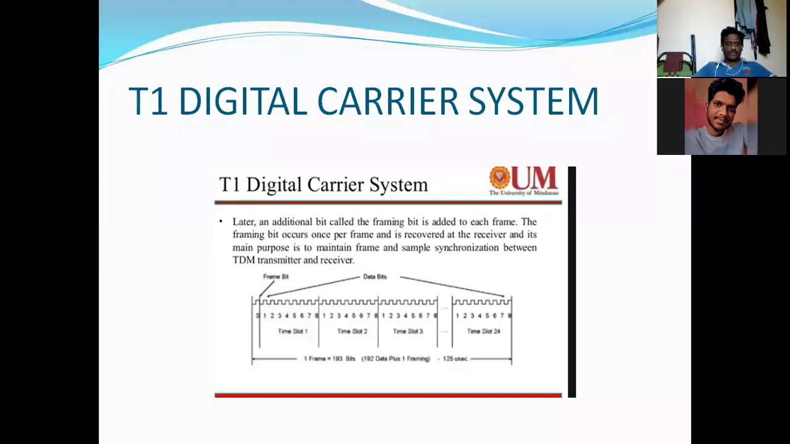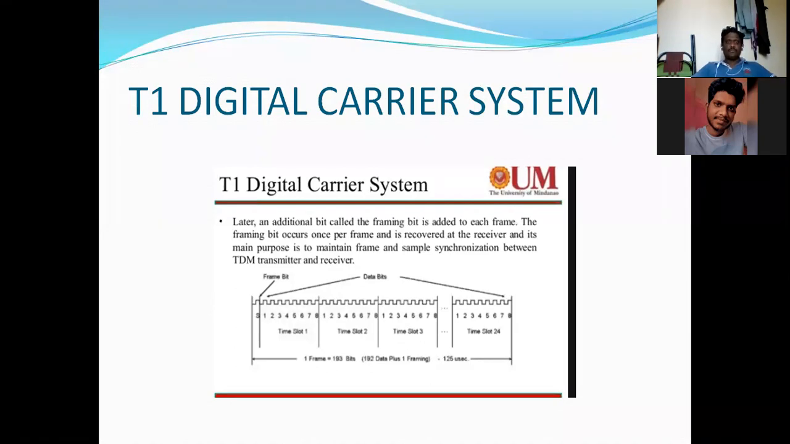So a digital carrier system is just like a communication system, but in a T1 digital carrier system, for the purpose of communicating the information between the two places, it uses digital pulses rather than analog signals for encoding the information. Note down, very important. What is the use of the T1 digital carrier system? It is used to encode the information.